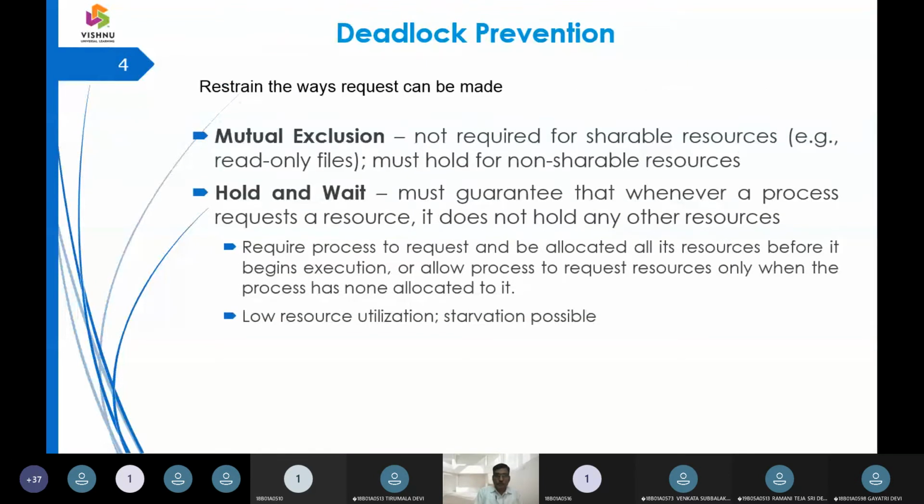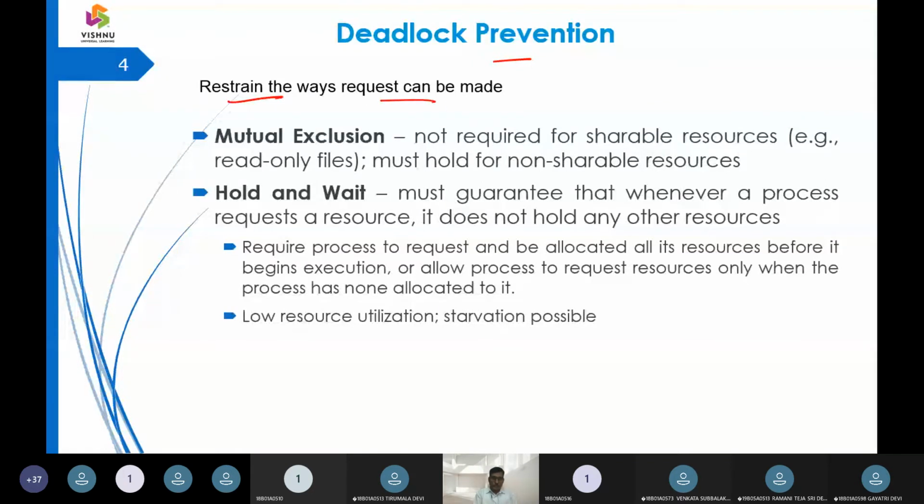How do we take up this deadlock prevention? So if four conditions occur at a time, then deadlock is going to happen. Now let us see that if we break at least one or two of them, then we can restrain it from deadlock. That is how we can prevent it. So restraining the ways so that the deadlock can be prevented.